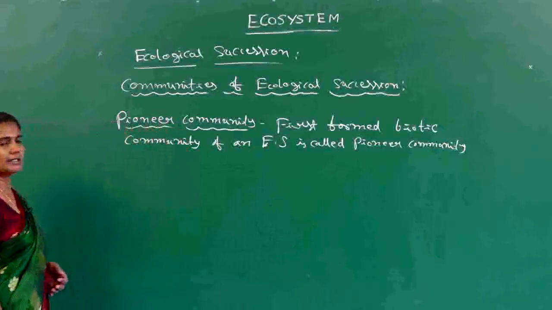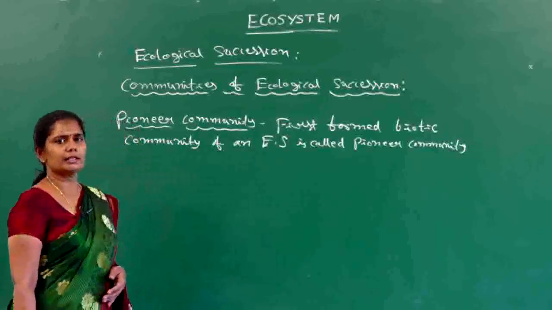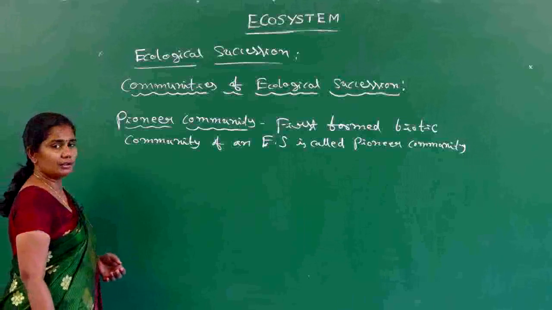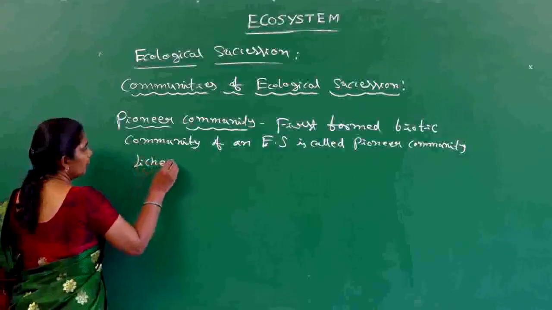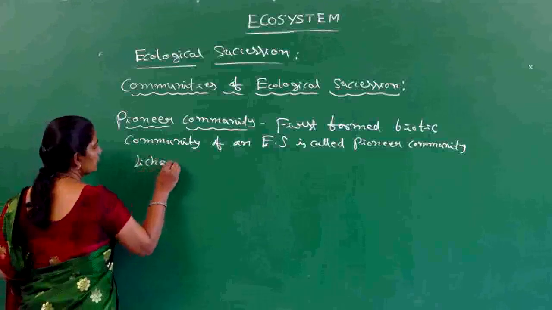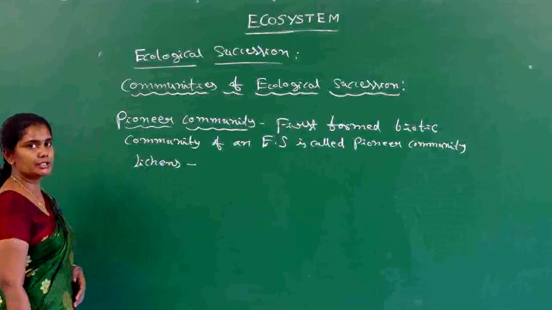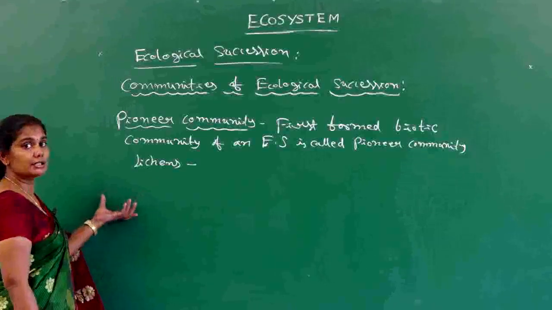Let us take an example. In a terrestrial ecosystem, lichens are the first formed biotic communities. Lichens are the first biotic communities formed in a primary ecological succession.